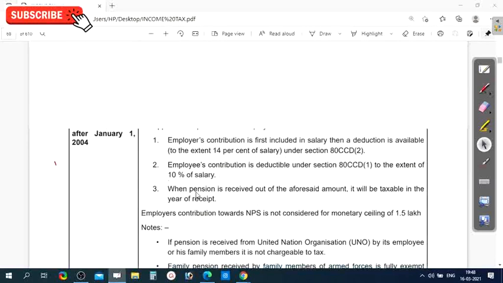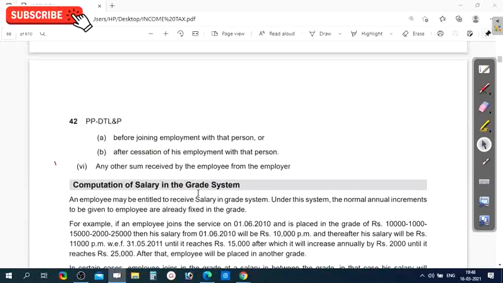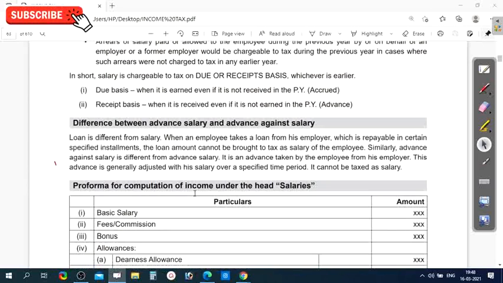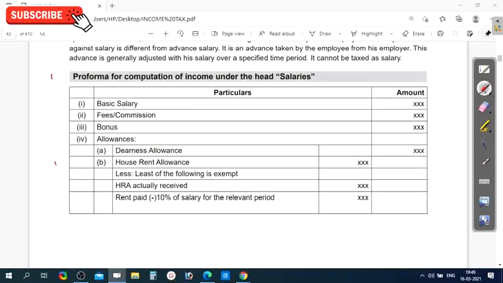I will show you. This deduction is allowed only for government employees, that is central government and state government. Yes, this is a pro forma. Here you can see, this is a pro forma for computation of income under the head of salary. This you have to remember.